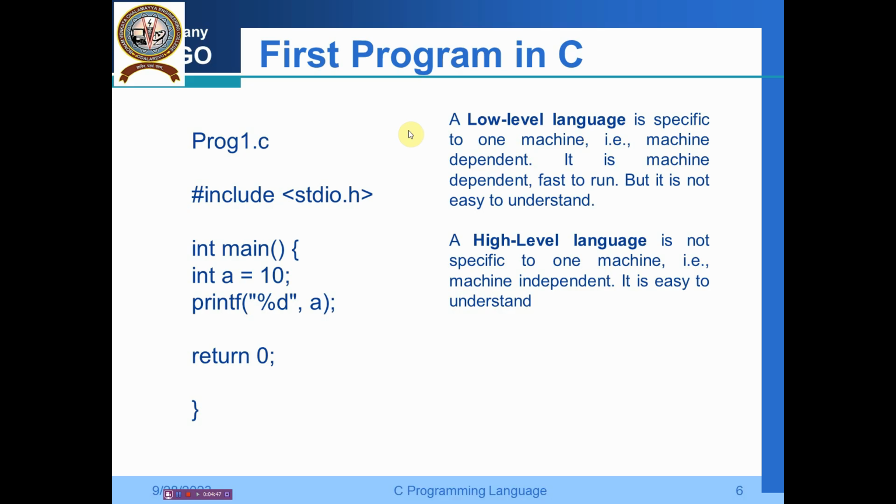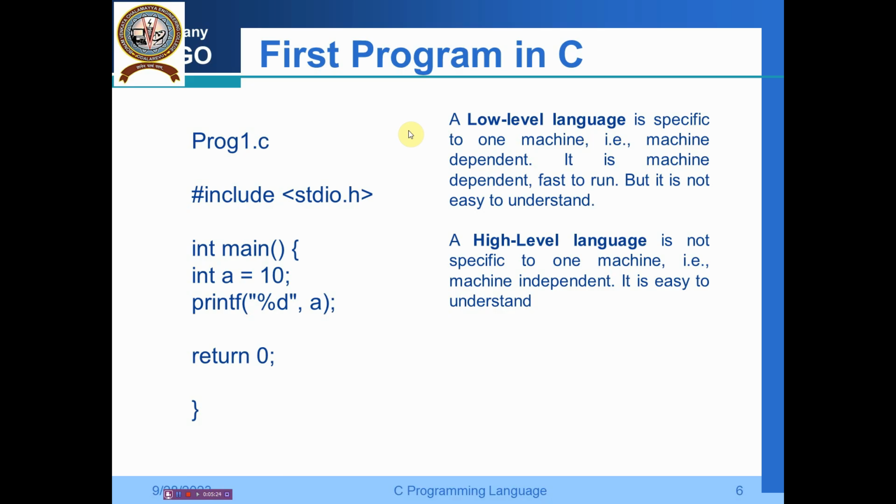Okay, then let us have our first program. Whenever you write a program in C, we give a name to that program and also put an extension of .c. For example, my program is program1.c. The very first line of code we start with in C programming is #include, where we put some header files, stdio.h, that is the standard input and output library. Then int main, the main function. Then the body of the function starts with the curly braces. We declare the variable int a = 10.